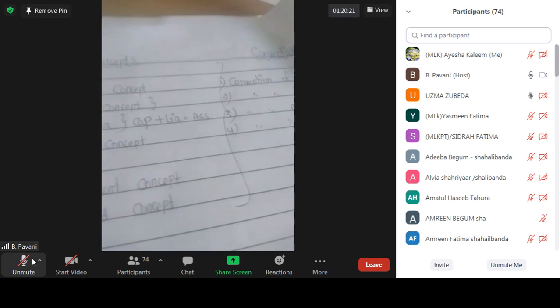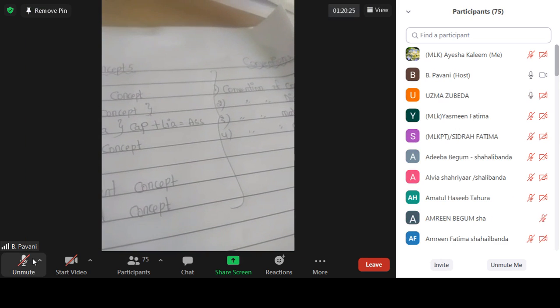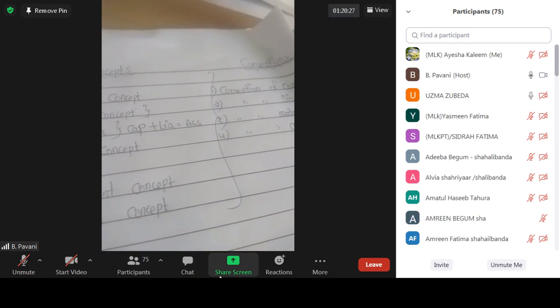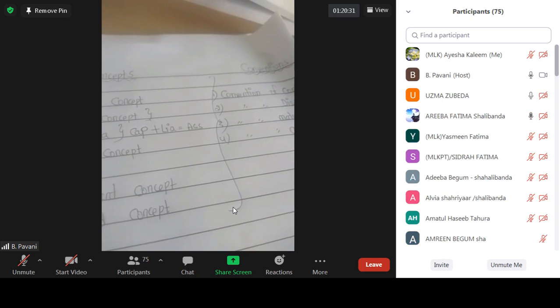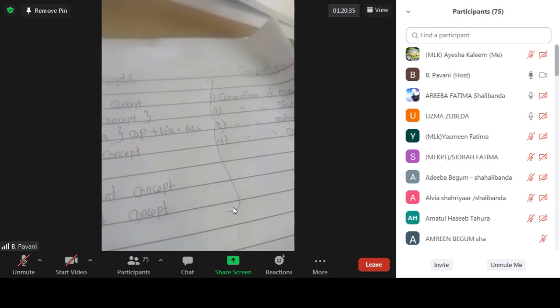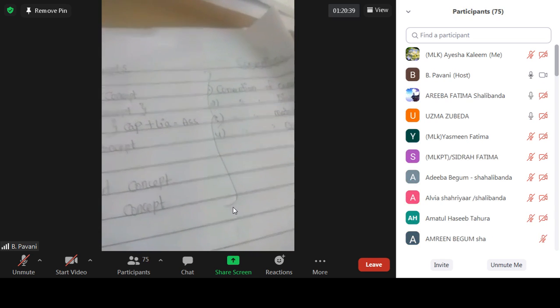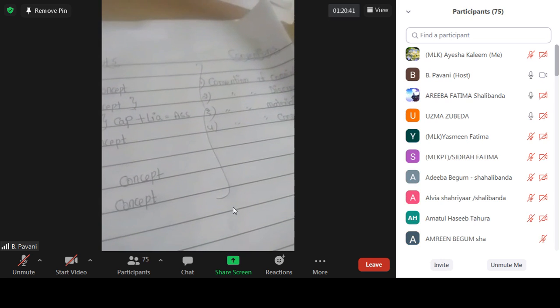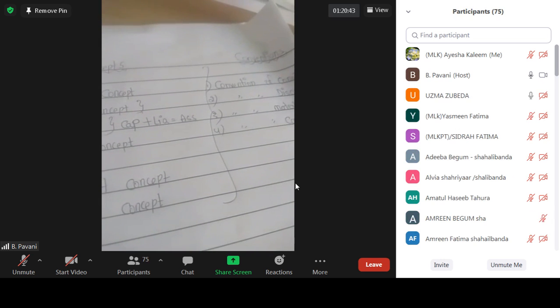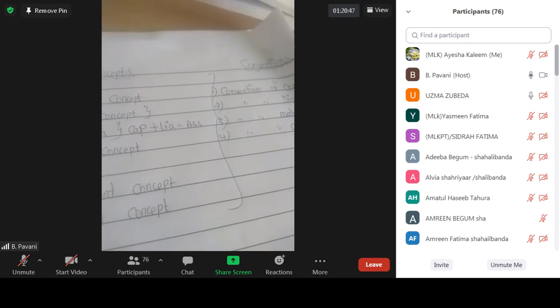Again, I'm repeating, convention of disclosure is nothing but the accounts are prepared to give the important information to the users. So whenever they are disclosing, they have to disclose the information properly. Suppose, as I've given the example, how much amount is due from the debtors, definitely they will give. But in that they have to show how many secured debtors there are and how many unsecured debtors there are. That information also they have to give.